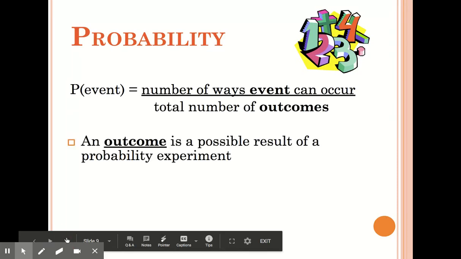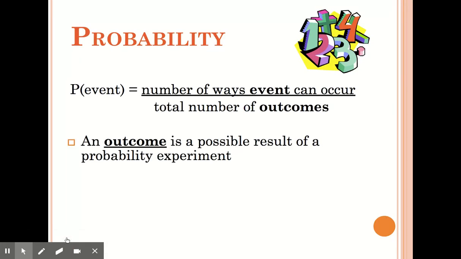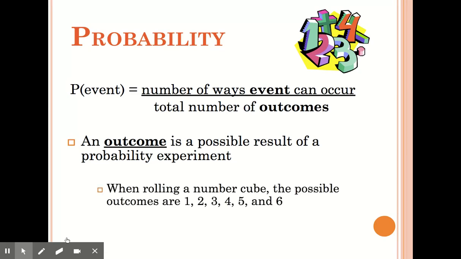An outcome is a possible result of a probability experiment. When rolling a number cube, the possible outcomes are 1, 2, 3, 4, 5, and 6. So those are outcomes that can happen. You can't get 7 because there is no 7. There's no 0, so you can't get 0. So if we're just rolling a regular die, it's 1, 2, 3, 4, 5, or 6.